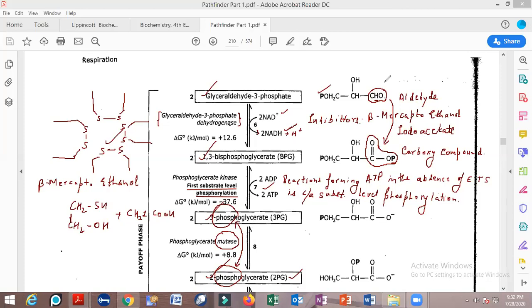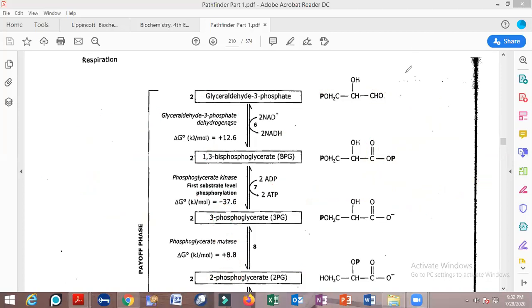Okay, so let me just rub all these reactions. If you have noted it down, all students have noted it down, can I rub all these reactions? मैं इन सभी reactions को मिटा सकता हूँ क्या? क्या आप सभी ने note down कर लिया है? Okay, yes sir. Okay, thank you. So I can rub all these equations.